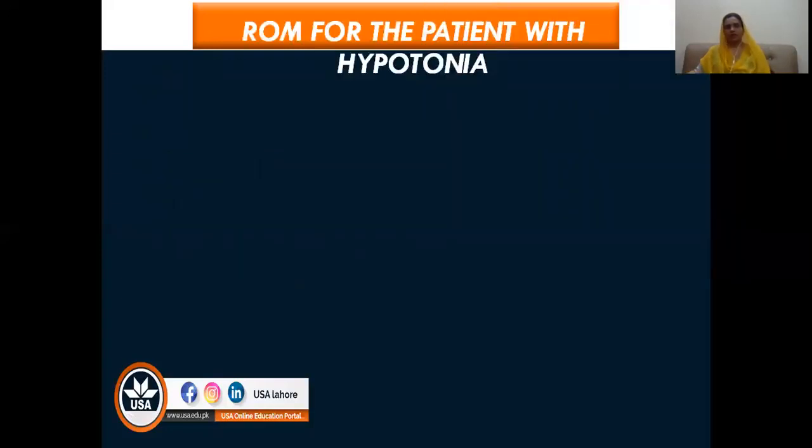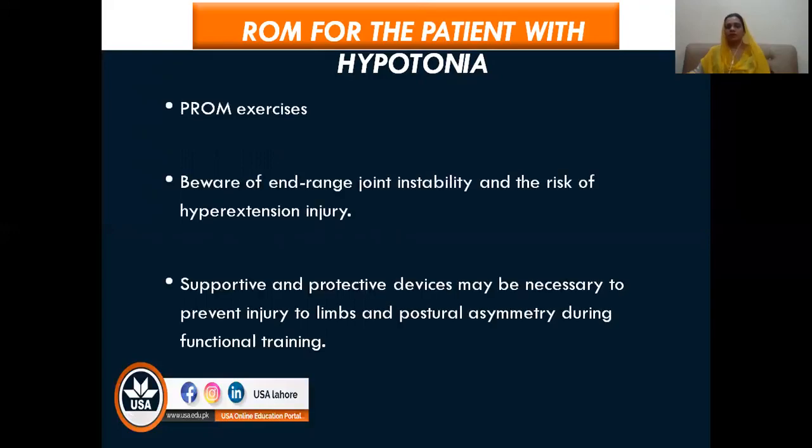Then the range of motion for the patients with hypotonia. Obviously, the patient is hypotonic, so in that state when the muscles are flaccid, we only have the option to perform passive range of motion exercises. So when we are performing passive range of motion exercises, remember when the patient is having hypotonia, the patient is in a flaccid state, all the muscles, the stabilizers of the joint, will also be in the hypotonic state, and there will also be flaccidity.